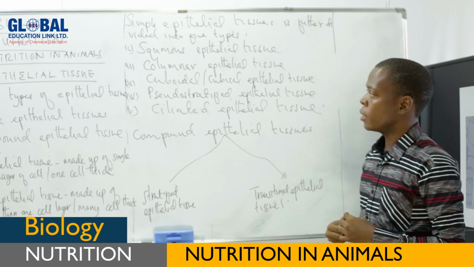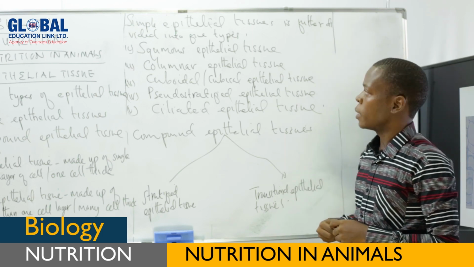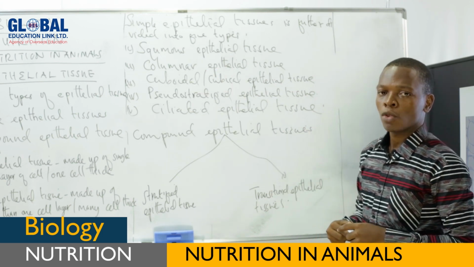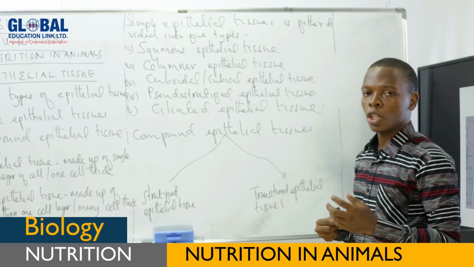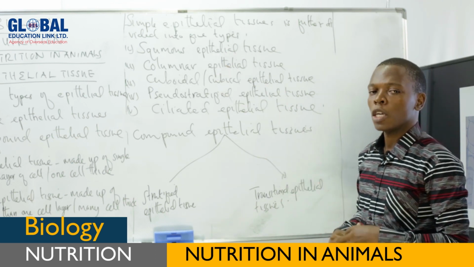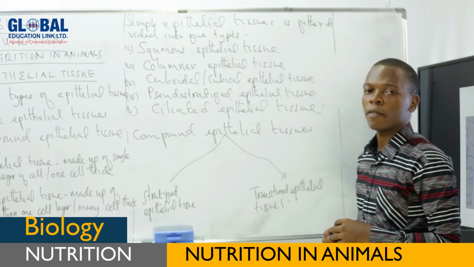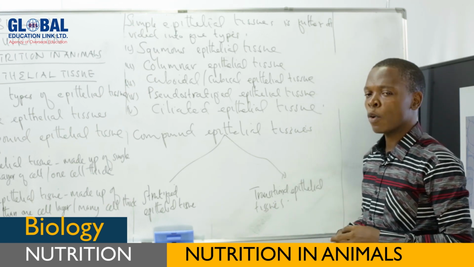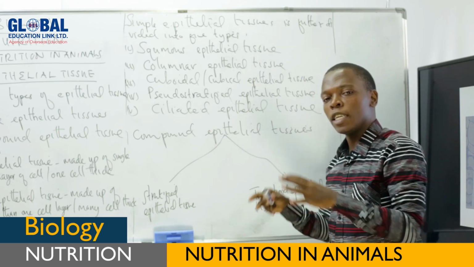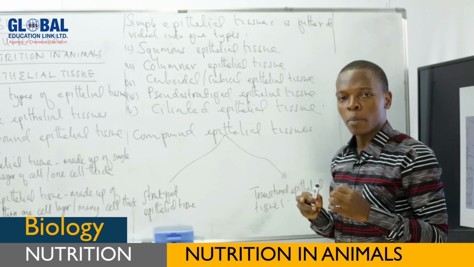Again, in the intestine, they are there. We also have squamous epithelial tissues. Again, these squamous epithelial tissues form the lining of the salivary gland. Therefore, these epithelial tissues are located in different parts of the body.